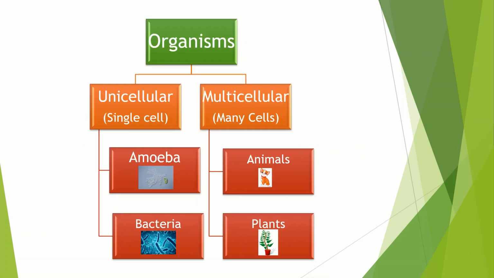And there are two types of organisms, unicellular and multicellular organisms. Unicellular organisms are those organisms which have only one cell, like amoeba, yeast, paramecium, etc. They are generally small. Multicellular organisms are made up of many cells, for example humans, dogs, etc. They are generally large. Non-living things are not made up of cells.